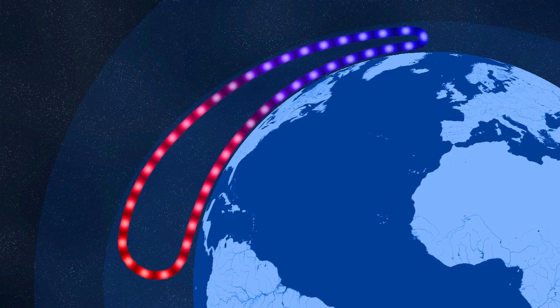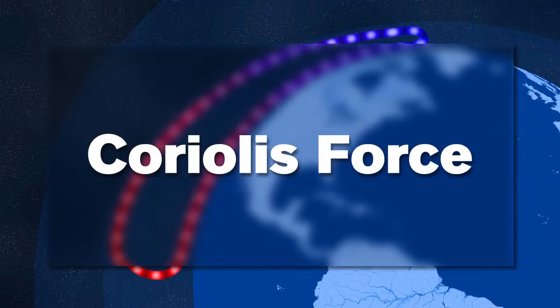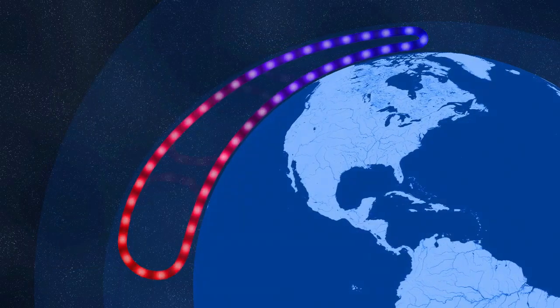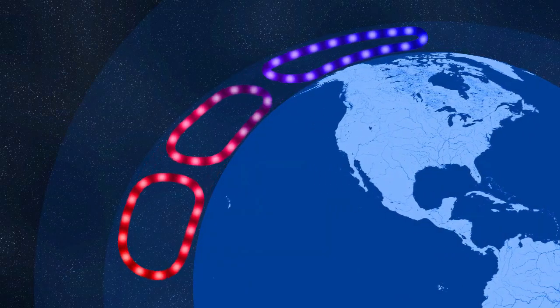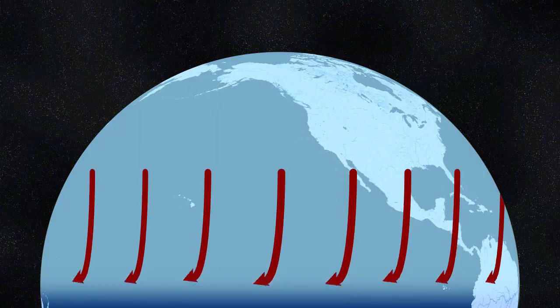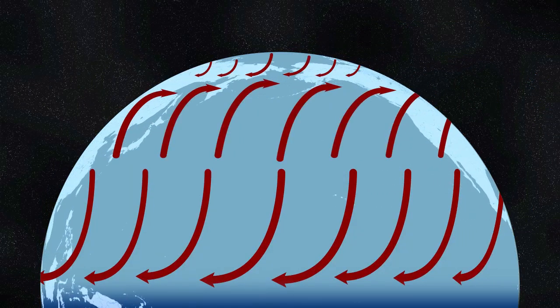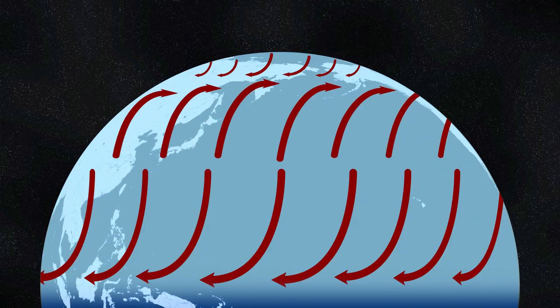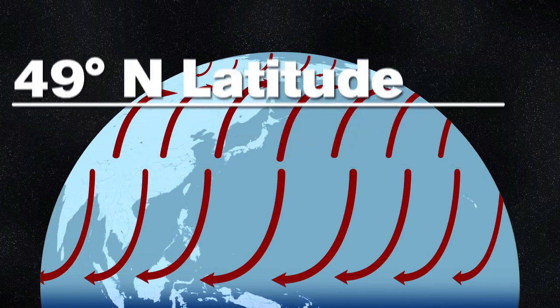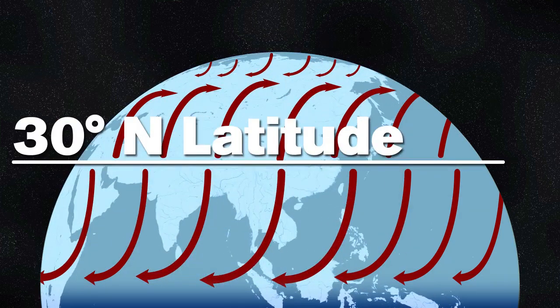The rotation of the Earth changes everything. The Coriolis force, a force created by the rotation of the Earth, causes the circulation of air to flow and break up into 3 distinct cells. In the northern hemisphere, the Coriolis force acts to turn the wind to the right. The circulation pattern is what gives rise to the westerly flow over much of the U.S. from 30 north latitude to 60 north latitude and the easterly flow from the equator to 30 north latitude.